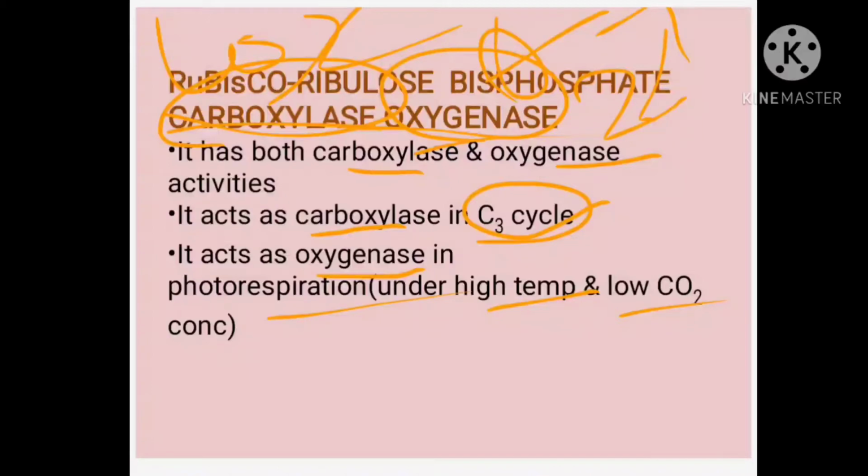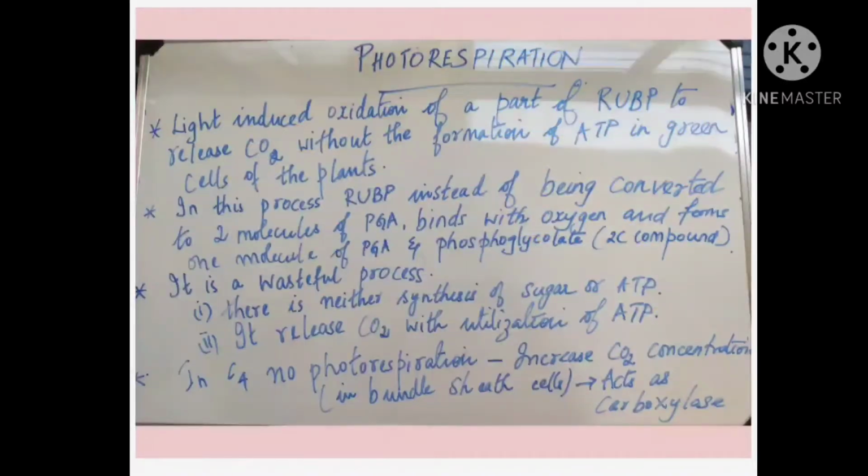But before going into C4, we will be learning what photorespiration is. Then you will understand C4 better. Okay, so we are going to cover what photorespiration is.